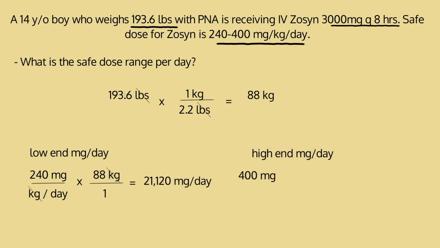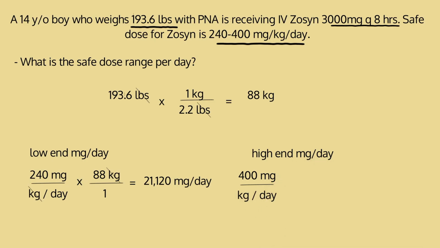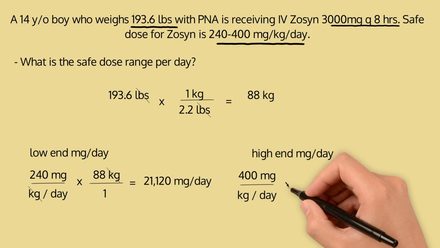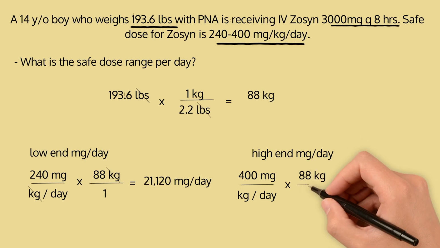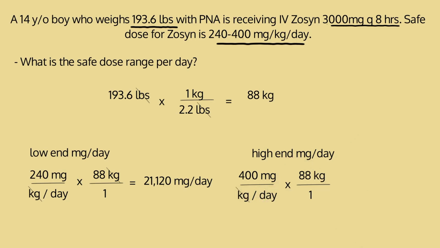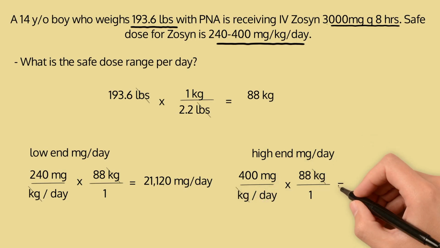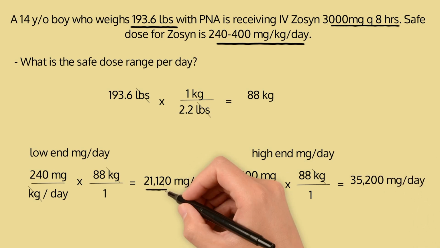Now we have to go to our high end. And so again, from the problem above, we know that our high range is 400 milligrams per kilogram per day. And we'll do the same that we did with the low range: we need to get the milligrams per day and we need to cancel out the kilograms. So we'll multiply that by 88 kilograms because the kilograms in milligrams per kilogram per day is at the bottom, and so we need it to be on top to cancel. Now we can do the math. 400 times 88 divided by 1 is 35,200 milligrams per day.